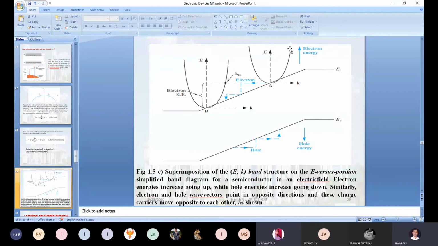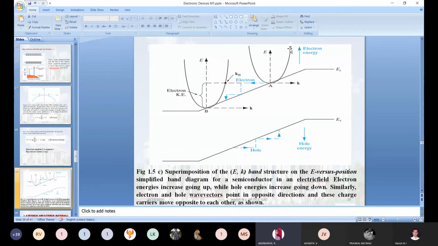Sir, in this diagram, electron is moving from the valence band to the conduction band, so the hole's direction is there, sir. Okay. The hole's direction I have also provided, and the electron direction I have also provided in the conduction band. Then, from this direction, what did you get to know? When the electron is moving, holes are created. Okay.